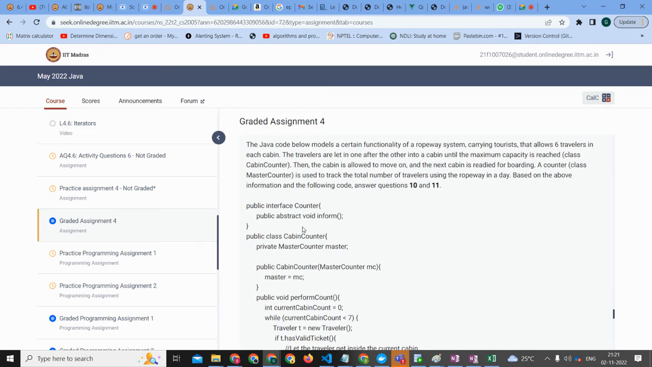The Java code below models a certain functionality of a ropeway system carrying two rails that allows six travelers in each cabin. The travelers are let in one after the other into the cabin until the maximum capacity is reached. Class CabinCounter: then the cabin is allowed to move on, and the next cabin is ready for boarding. The class MasterCounter is used to track the total number of travelers using the ropeway in a day. Based on the above information and the following code, answer questions 10 and 11.